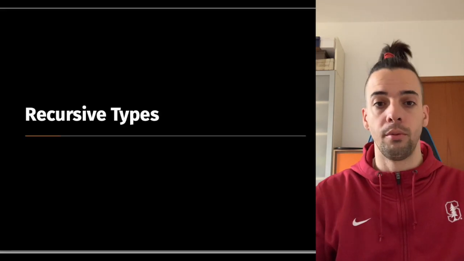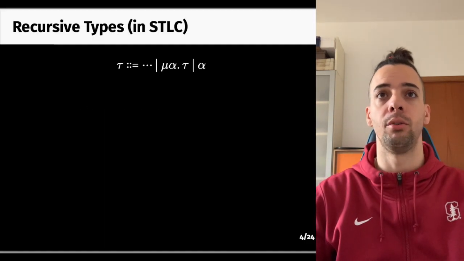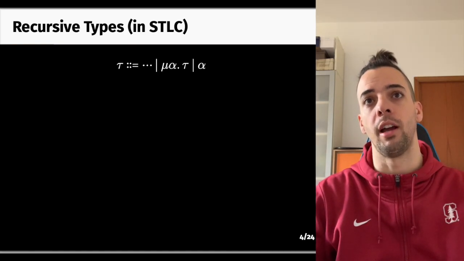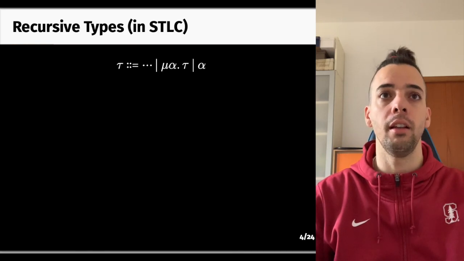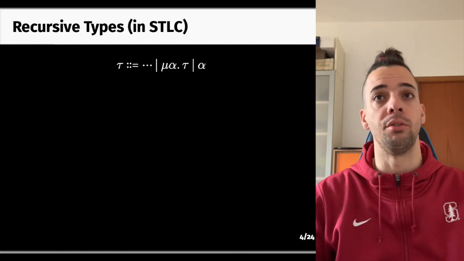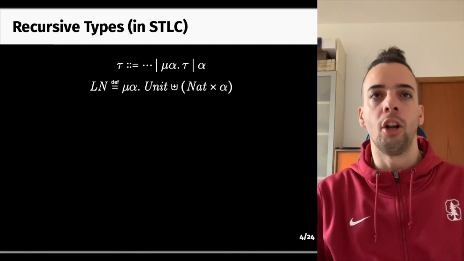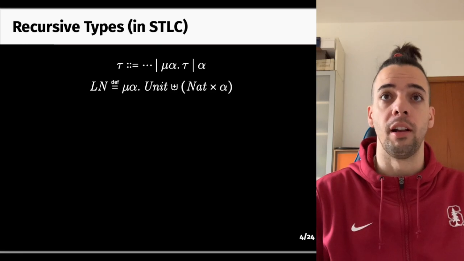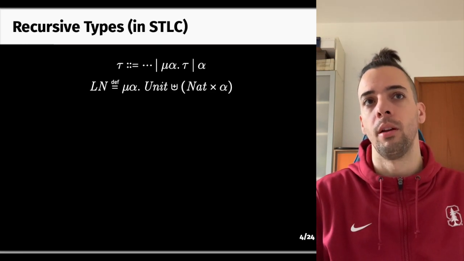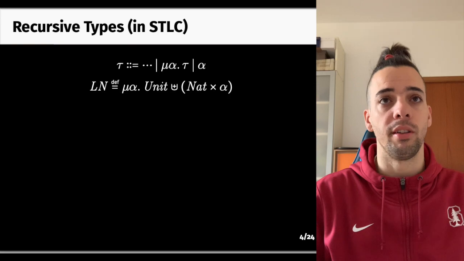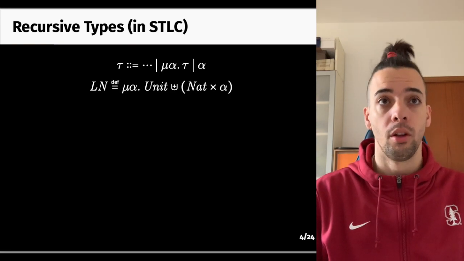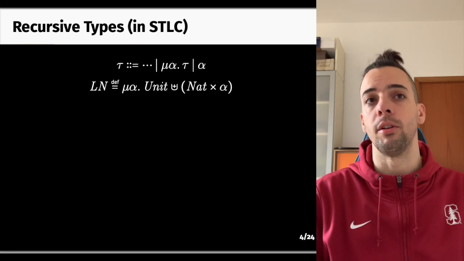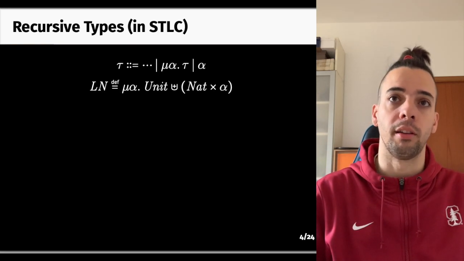So, recursive types are typically added to a language by expanding the grammar of types to include the constructor for recursive type, mu alpha.tau, and the type variable alpha, which can be used inside the body of a recursive type. The canonical example of usage for recursive types is lists. In this case, we can define a list of natural numbers as this recursive type, which tells us that a list of numbers is either the empty list unit or a natural number paired with another list of natural numbers. The latter is represented by the type variable alpha.